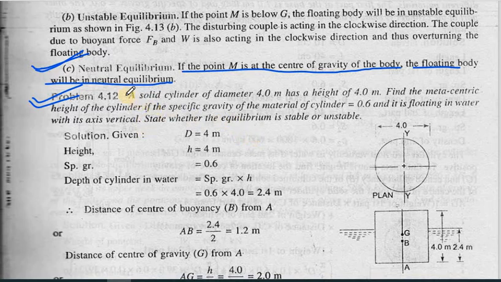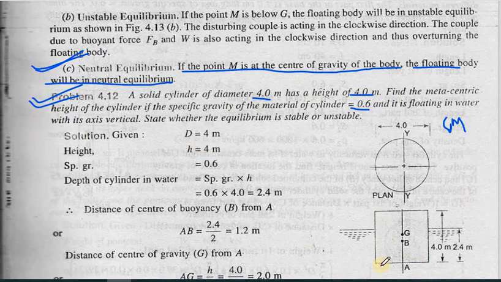It says a cylinder of diameter 4 meter has a height of 4 meter. The question is saying a cylinder of diameter 4 meter has a height of 4 meter, find the metacentric height of the cylinder, that is GM we need to find. The specific gravity of the material of the cylinder is 0.6, and it is floating in water with its axis vertical.